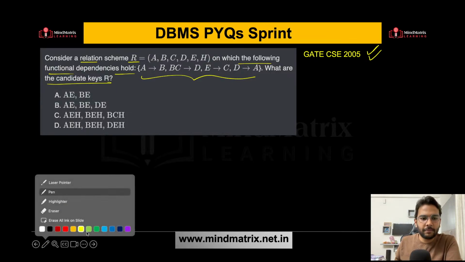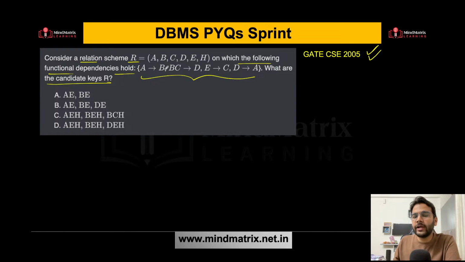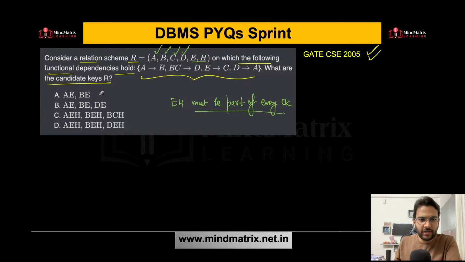Let's quickly do it. You need to find those attributes which are not present on the right hand side of the functional dependency. B is there, D is there, C is there, A is there. That means EH is not there. That means EH must be part of every candidate key. So this is not possible. So let's try just EH, find the closure of EH.